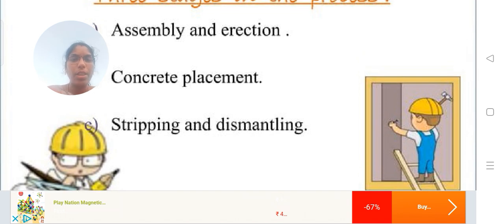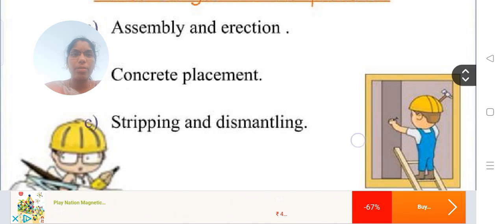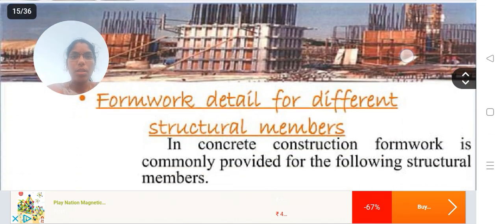After assembly and erection, we pour the concrete to get the desired shape of the structure. Each element has its own time. Based on the guidelines of the IS code, we remove the formwork after hydration and hardening of the concrete. After that, we do the striking and dismantling of the formwork.